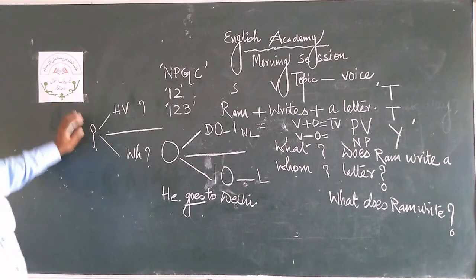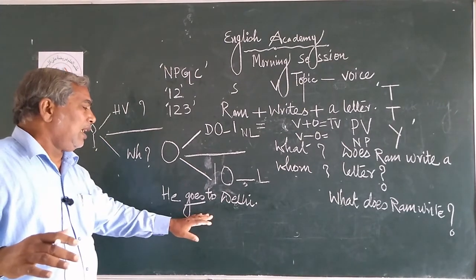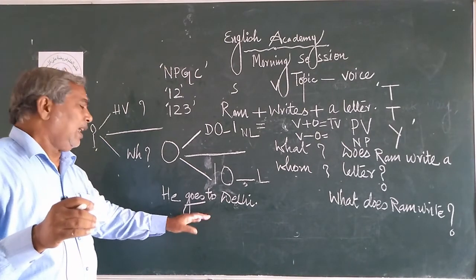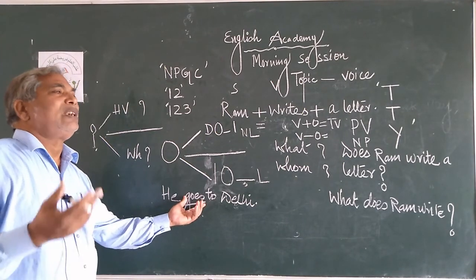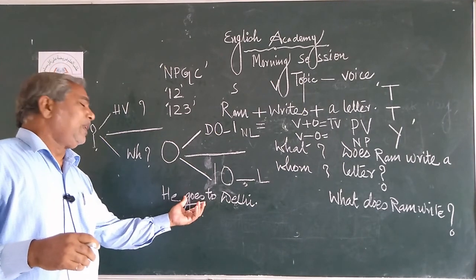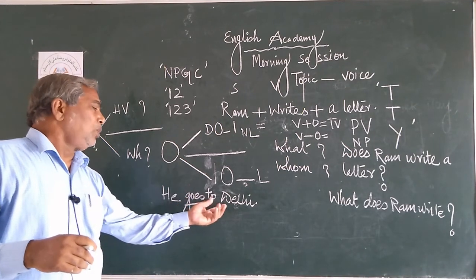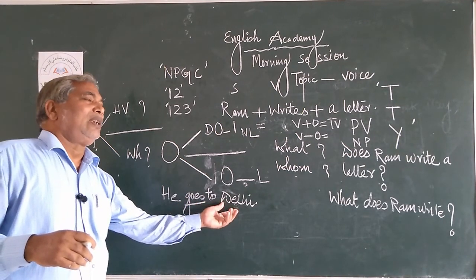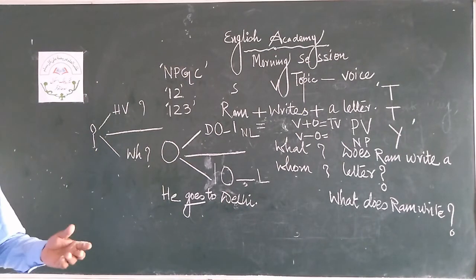So if somebody asks, sir, change into passive voice, simple answer: the verb goes is an intransitive verb. What is an intransitive verb? Sir, because this goes has no object. Then is Delhi an object or complement? Your answer says, sir, it is complement, and you have taught very well.